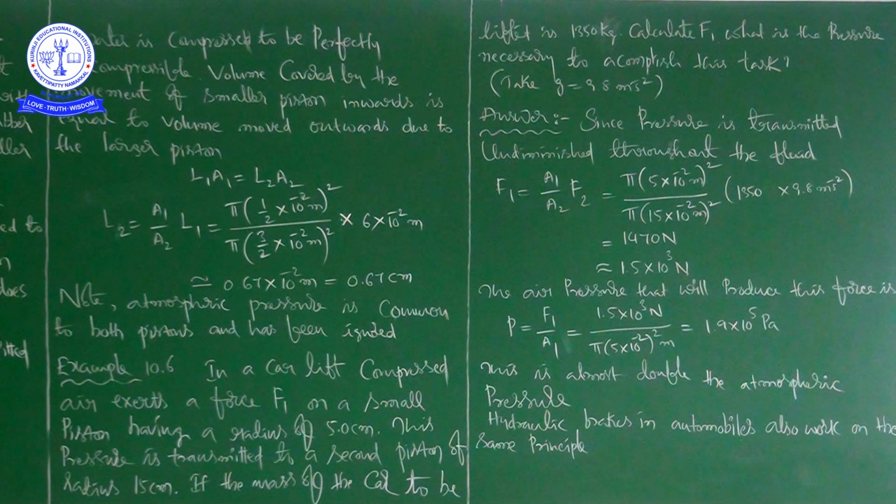This is almost double the atmospheric pressure, right? Because atmospheric pressure is 1 into 10 to the power of 5. So this is 1.9 into 10 to the power of 5, which is almost double the atmospheric pressure.